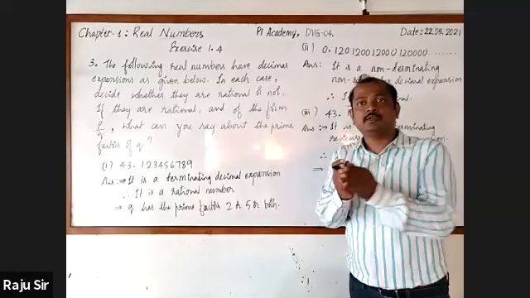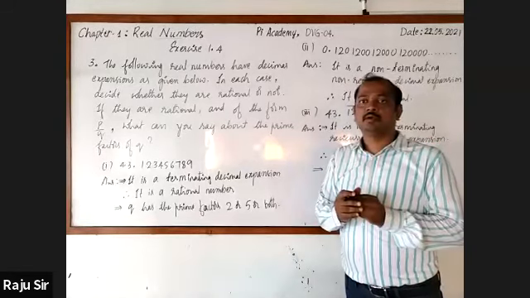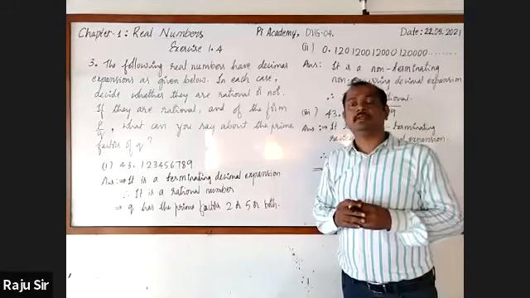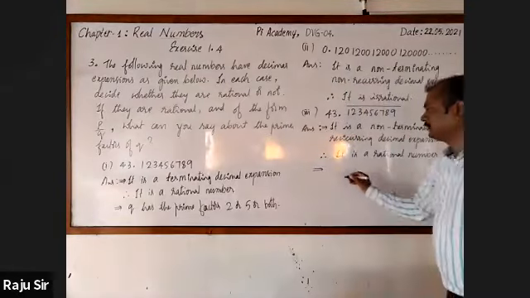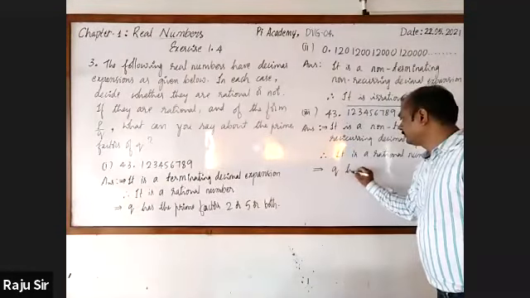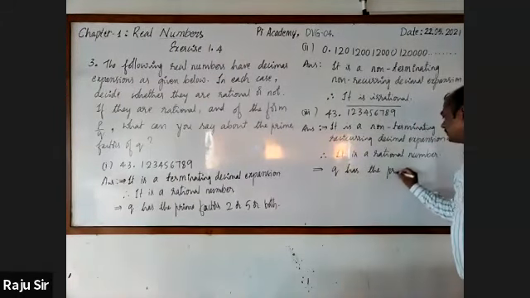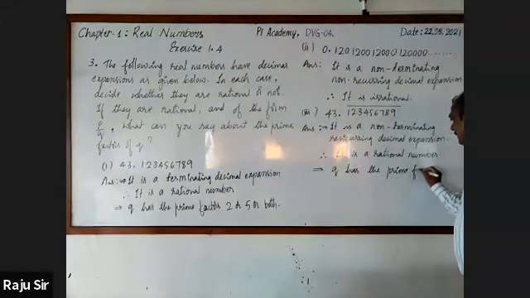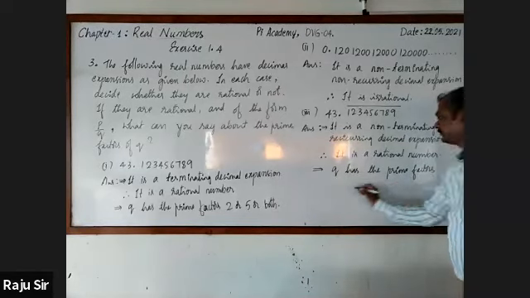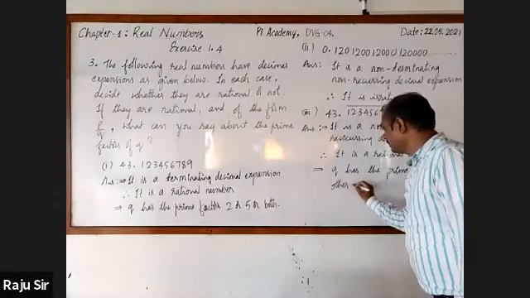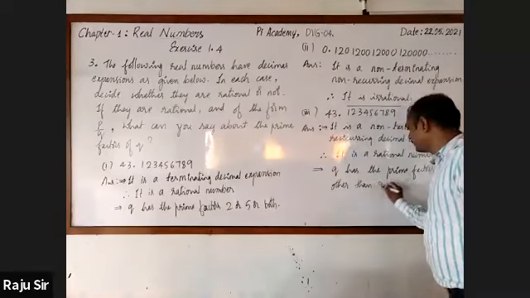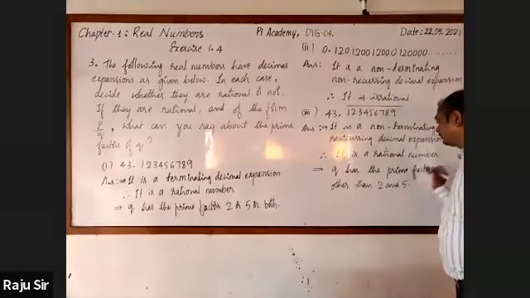There may be 2 and 5, but along with that there may be another number, or only another number may be there in the denominator. Q has prime factors other than 2 and 5.